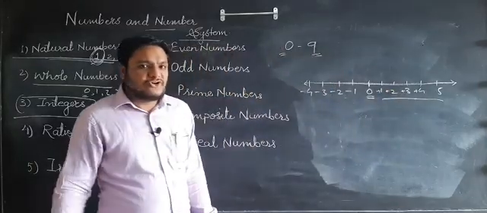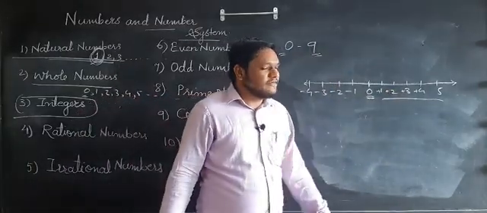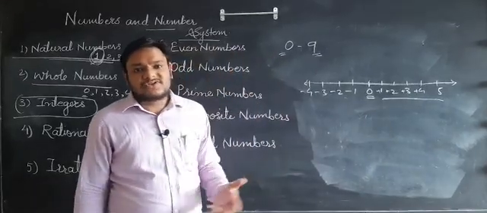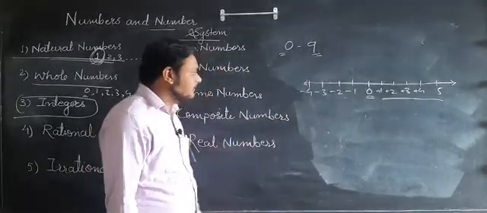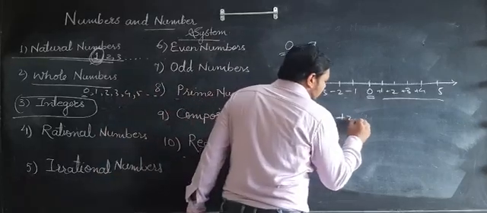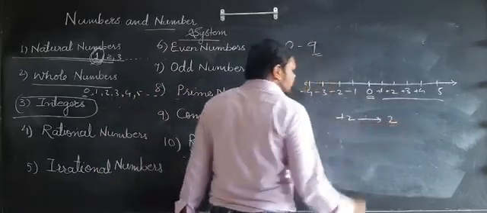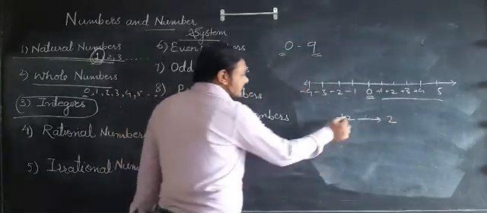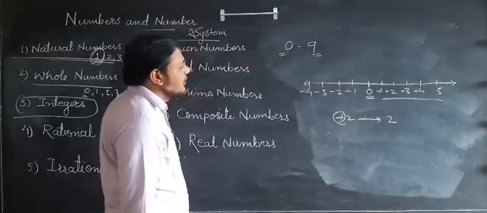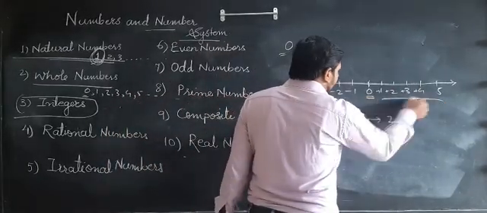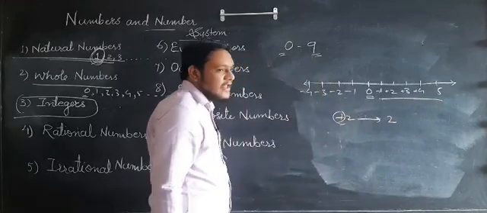The speciality of positive numbers is that you can use the positive sign in front of them, or if you don't want to, there is no need to use the sign. You can write positive 2, or you can write just 2. You don't need to keep the sign. So to the right side of 0 are the positive numbers, and to the left of 0 are the negative numbers.